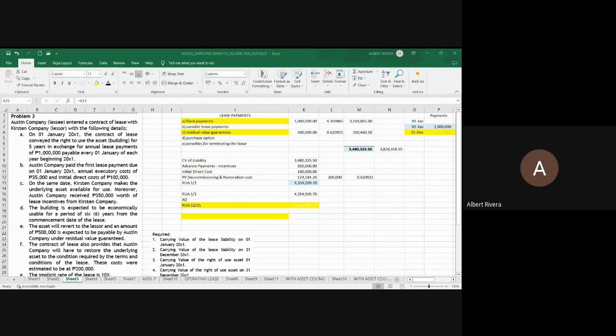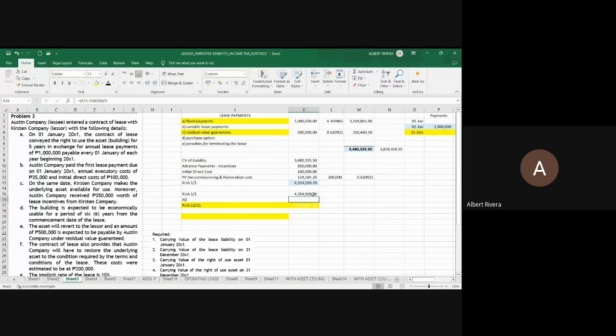Babalik ako sa tanong. Will the residual value amounting to 500,000 in problem number 3 be deducted in our numerator, yes or no? The answer is yes, because that is guaranteed. Yes, there is no chance of the transfer of ownership, but the residual value is guaranteed. Then a deduction of that should be considered. Okay, so that should be